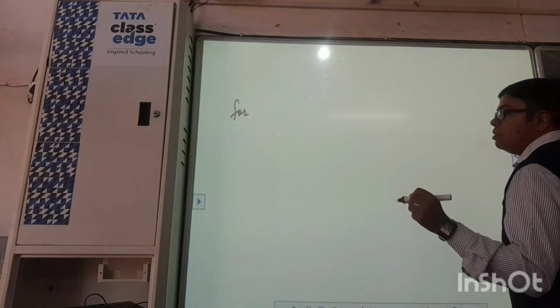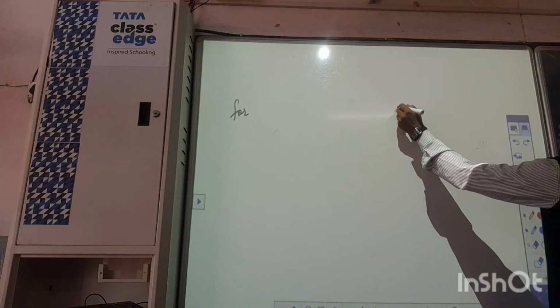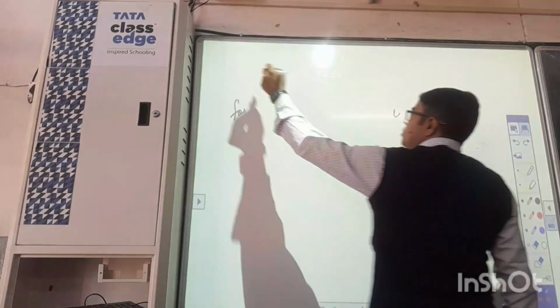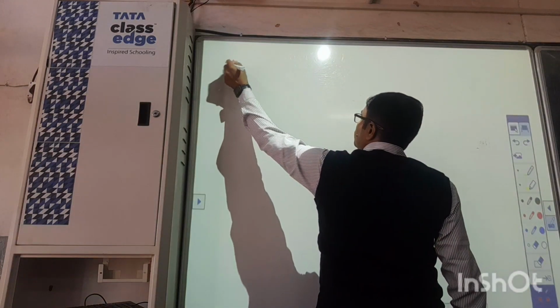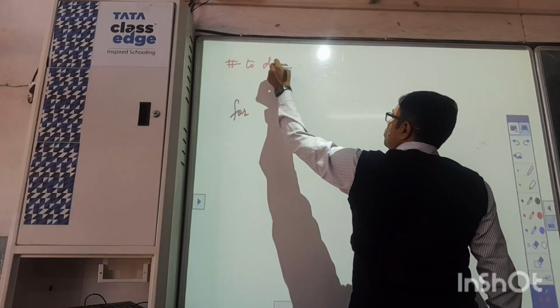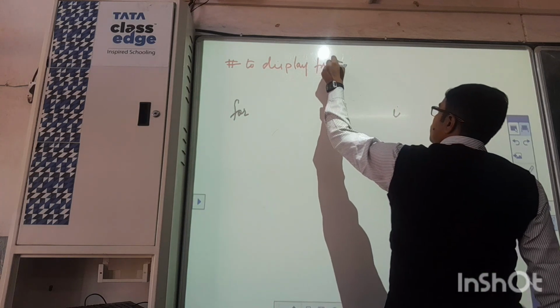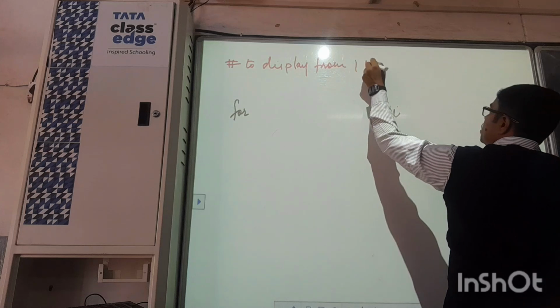Let's write a parallel code in order to understand. Let's say the question is: write a program to display from 1 to 10.